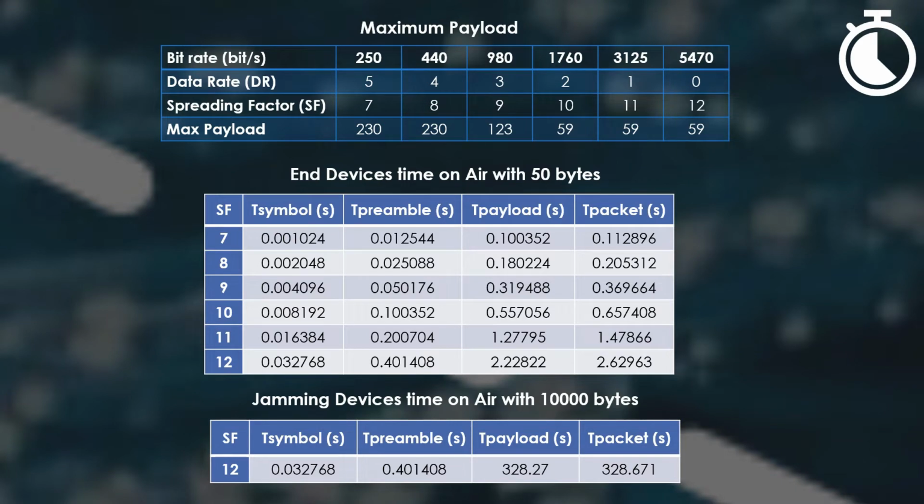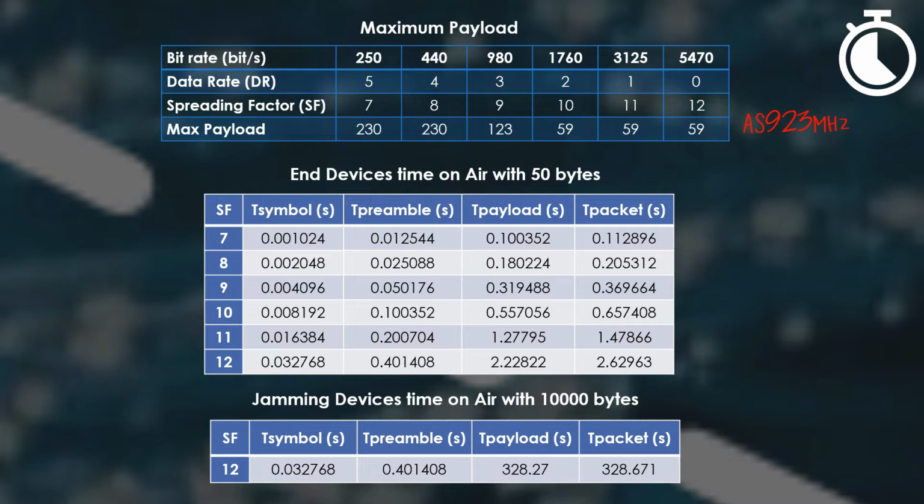This time on air table shows the maximum payload parameter. The parameters of data rates and maximum payload are based on AS923 MHz. Semtech has regulated the parameters of data rates and maximum payload based on the LoRa frequency used in Asia and Malaysia. The data rate determines the maximum application payload specified. All these parameters are implemented in the physical and MAC layer of the LoRaWAN network.